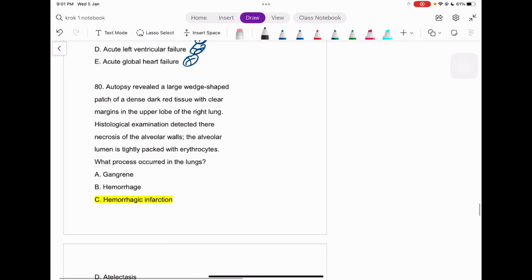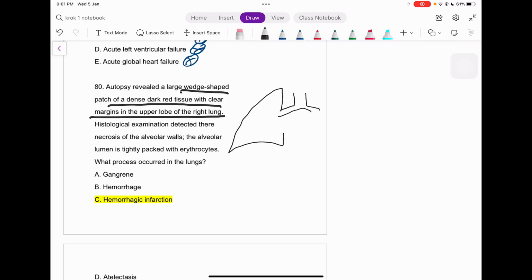Next question. Autopsy revealed a large wedge-shaped patch of dense dark red tissue with clear margins in the upper lobe of the right lung. So there is something like this, okay, right, something like this. And the patient is having some kind of red patch out here.